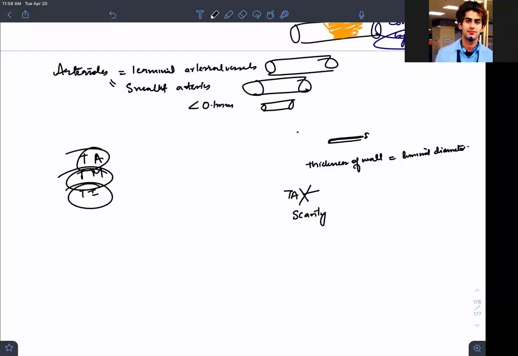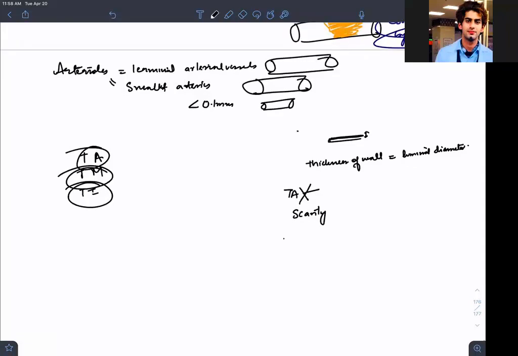And if you check its tunica media, it will not have so many layers of smooth muscle, hardly one or two layers. So what do you think? Isn't it one of the reasons that you have this luminal diameter equal to wall thickness?